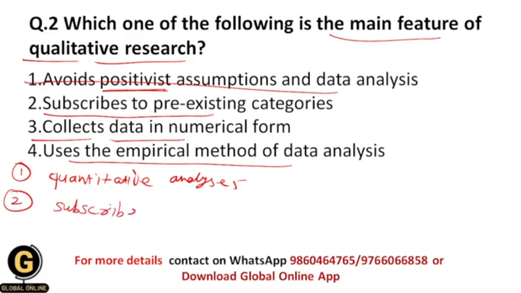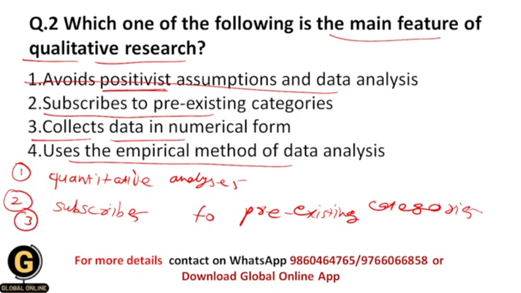Subscribes to pre-existing categories. It means that you already have a hypothesis, and based on that hypothesis you are going to test it, and that is the meaning of subscribing to pre-existing categories. Now the third characteristic of the positivist approach is that it is based upon empirical evidence, and that is why empirical evidence is gathered and analyzed here. Empirical evidence means evidence based upon observations and measurements of the data.